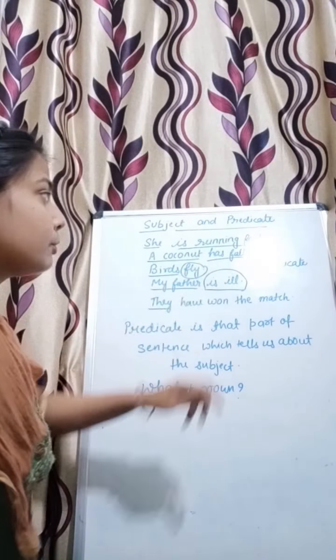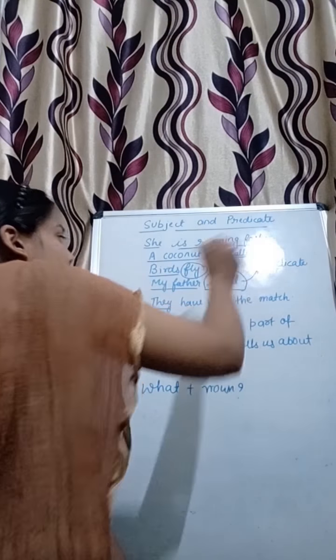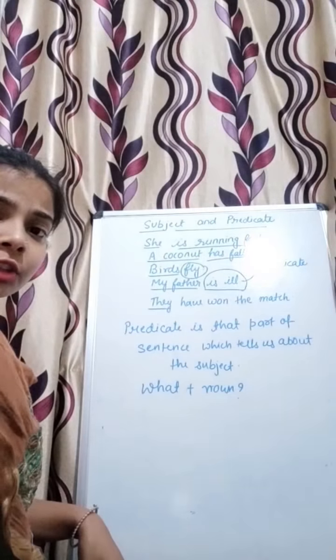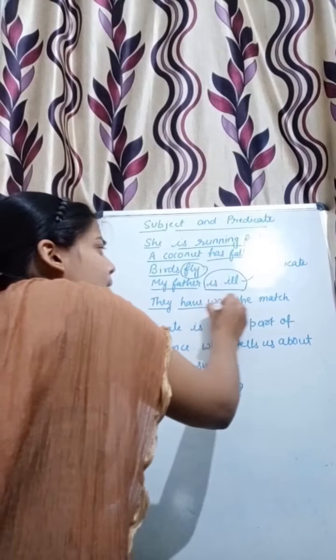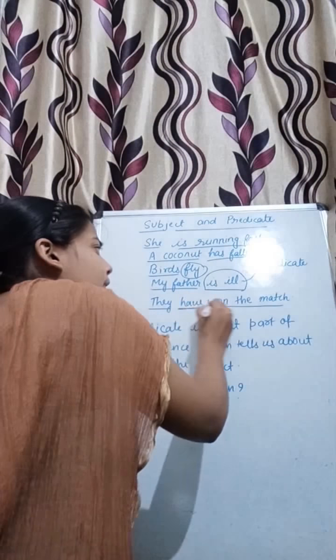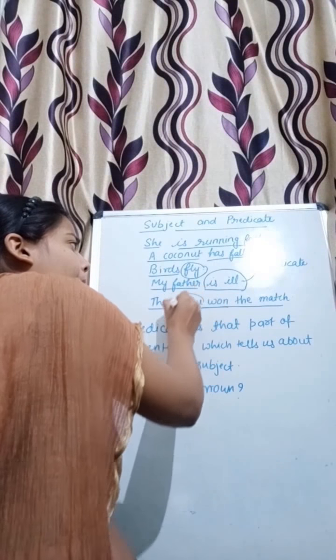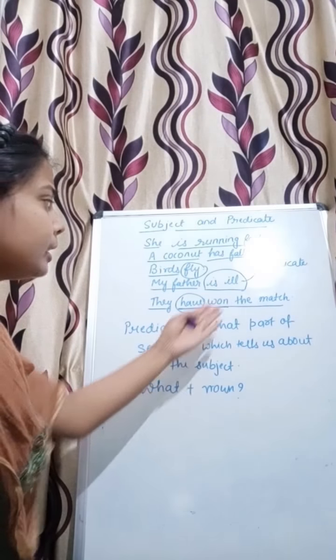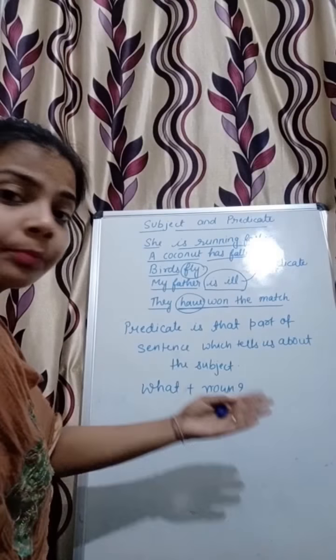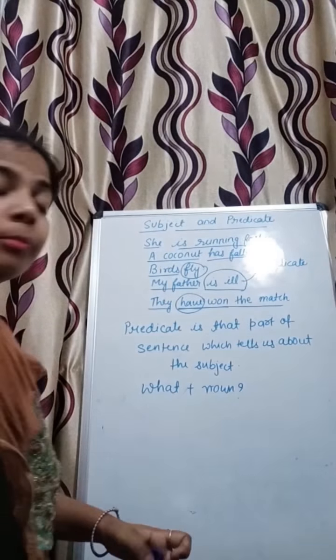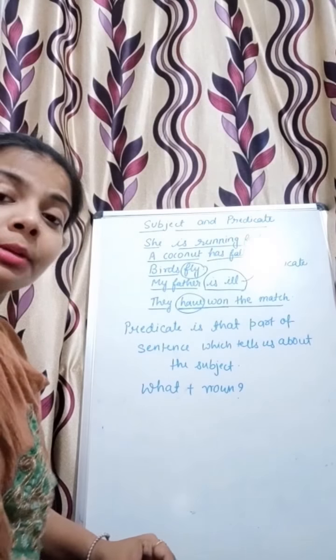So this part will be known as predicate. They have won the match. Have won is a verb, and here have is again helping the verb won. So this part of the sentence is known as predicate.